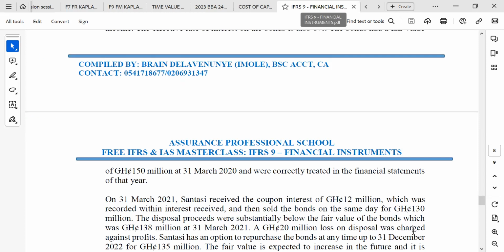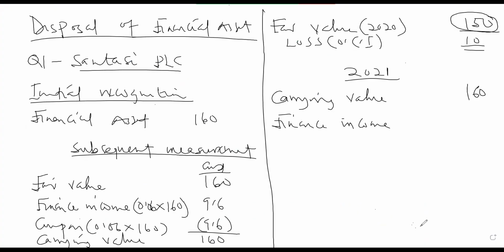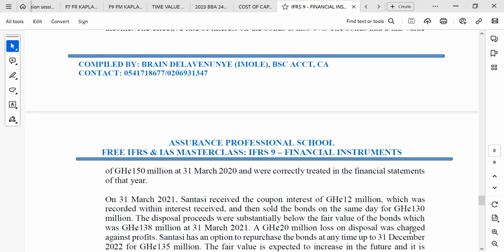Okay, so finance income will still be the 9.6. The coupon will still be the 9.6. So this will still be the 160. But the question says that the company has received a coupon of how much? 12. But the actual amount that we should receive is what? 9.6. So maybe they have a problem with the percentages, but since it's 9.6, they are giving us 12 million.